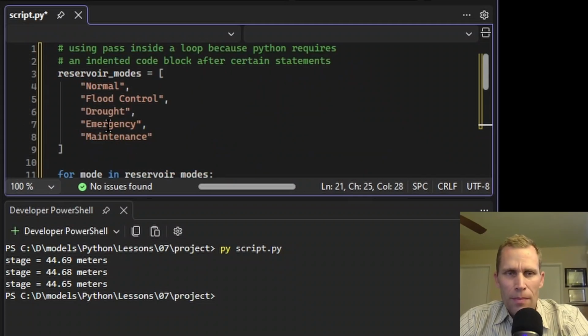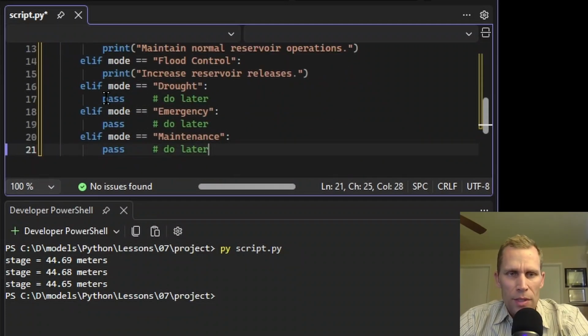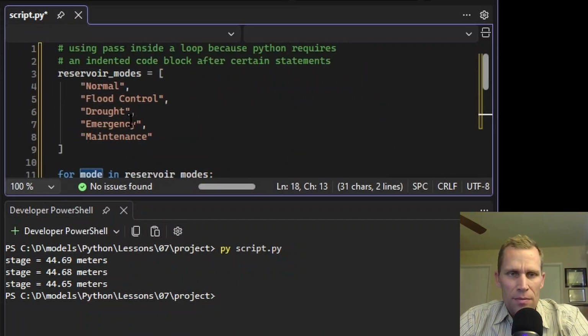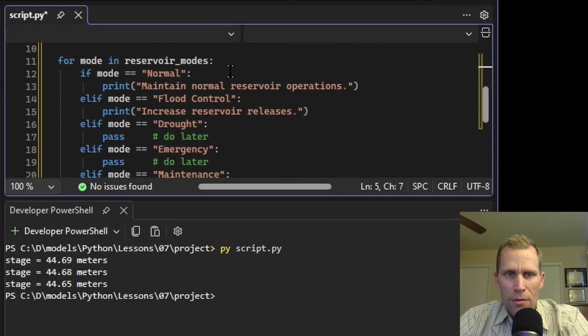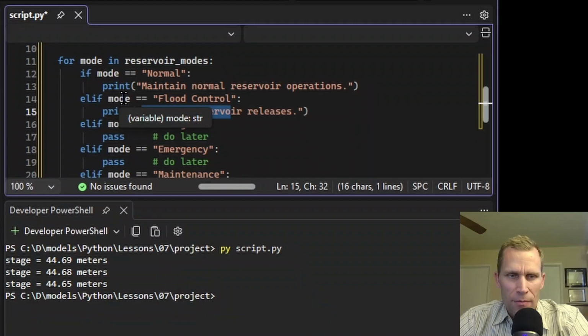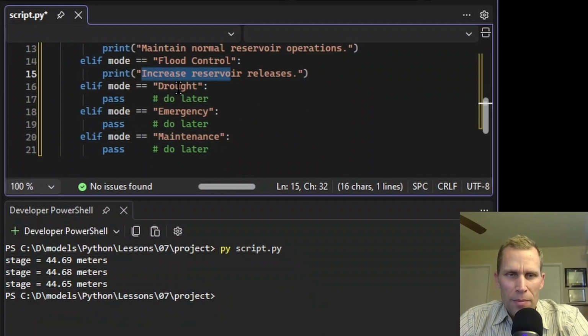Another loop control statement is pass. We're using pass in this example right here. We'll scroll down to where it's being used. So pass, pass, and pass. So let's explain it from the top. I have a list of different reservoir modes, which is normal, flood control, drought, emergency, and maintenance. I'm going to be looping through those using a standard for loop. And then if that particular mode comes up, it's going to print for normal, print something for flood control. But if the mode happens to be drought, emergency, and maintenance, it's just going to pass, meaning it's going to do nothing, and it won't print anything out.